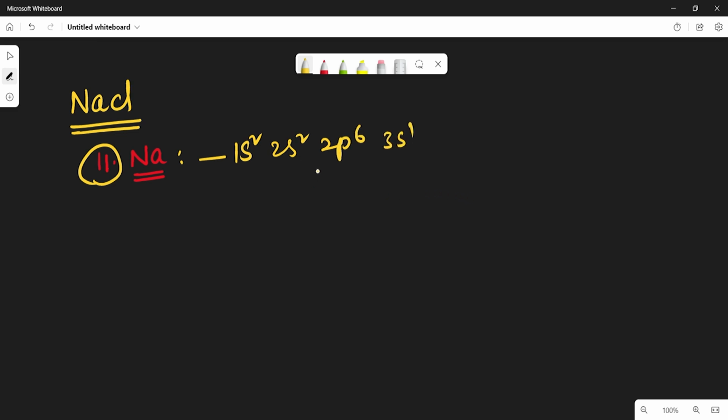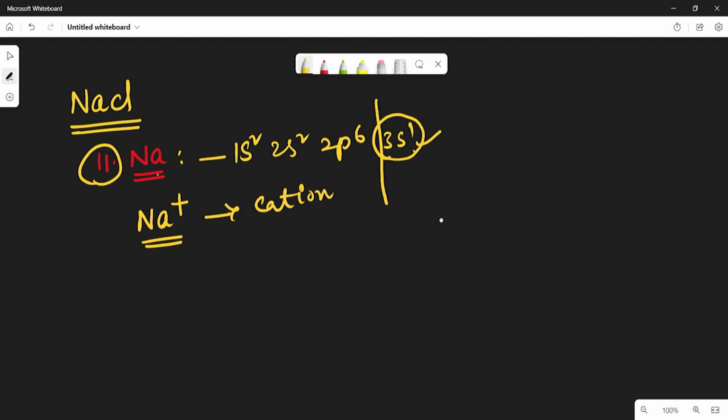We already discussed that sodium has one valence electron in the valence shell. To get stability, it has one extra electron, so sodium loses that extra electron and becomes sodium plus. So it is a cation.